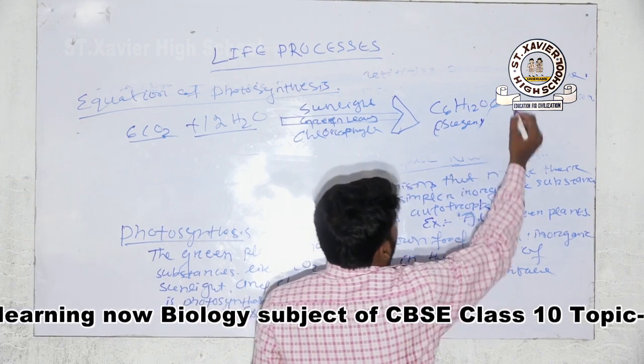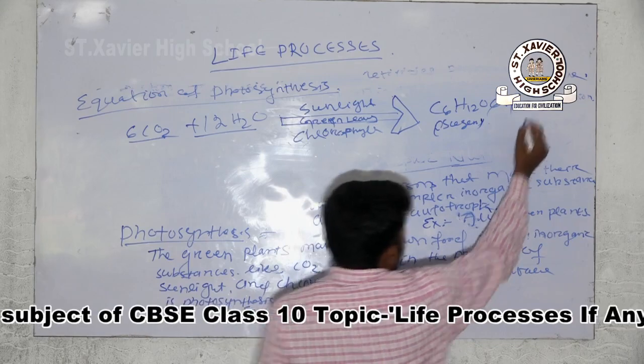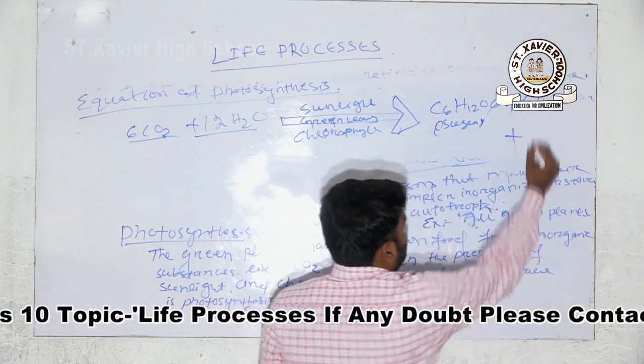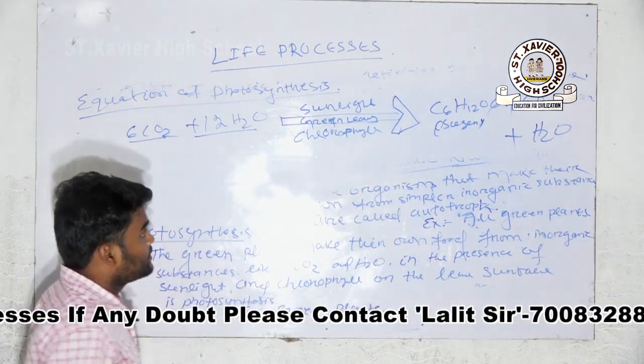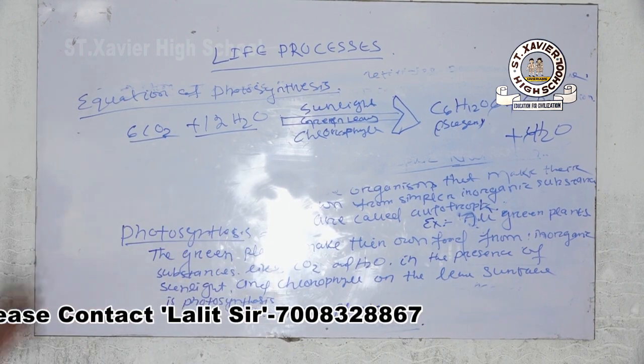This is sugar, and also oxygen and also water vapor. Okay. This is a complete balanced equation.